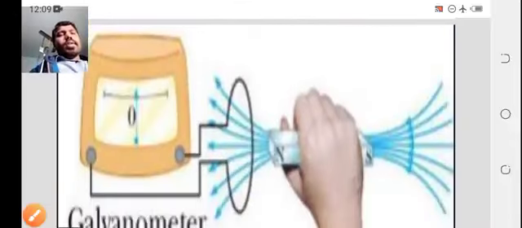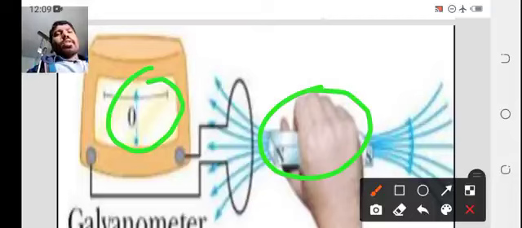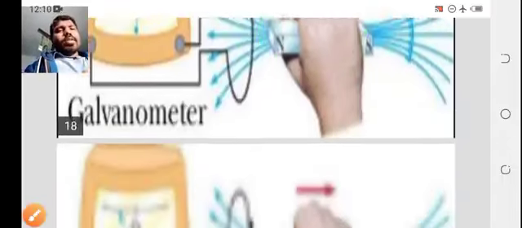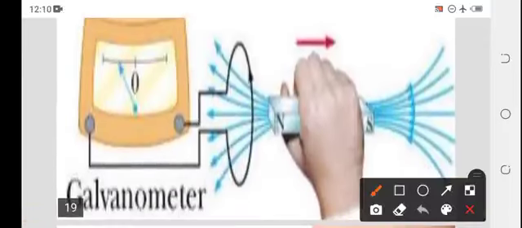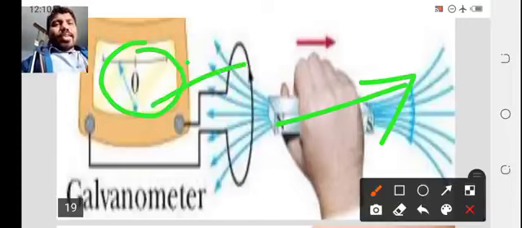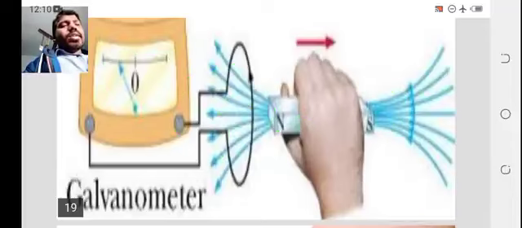Check the second figure. Here the bar magnet is stationary, so the needle of the galvanometer is also stationary. Coming to the third one, the bar magnet is moving away from the galvanometer, and you can see the needle in the galvanometer is also moving away, in the opposite direction. So the bar magnet's direction and the needle's direction are opposite.